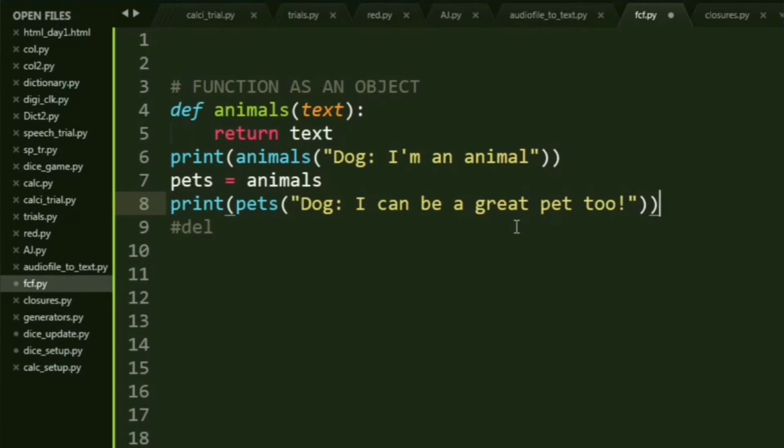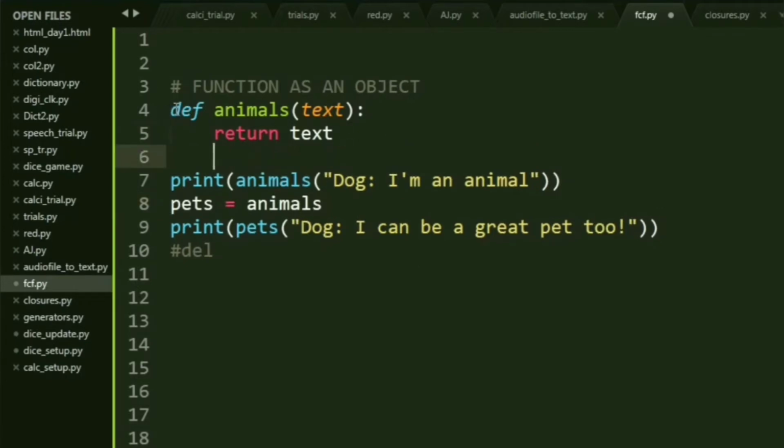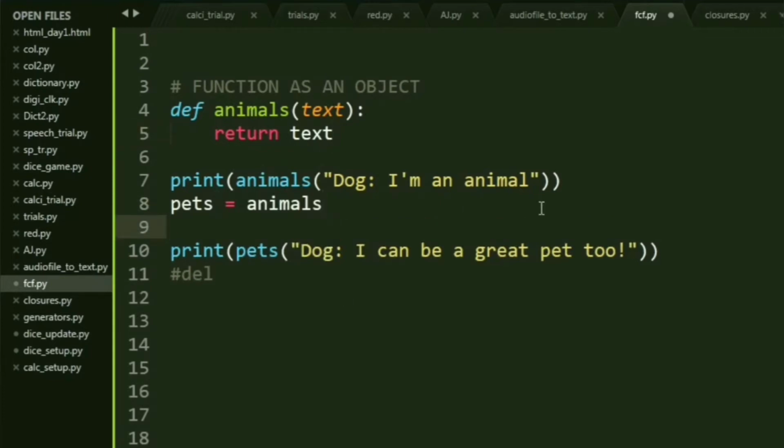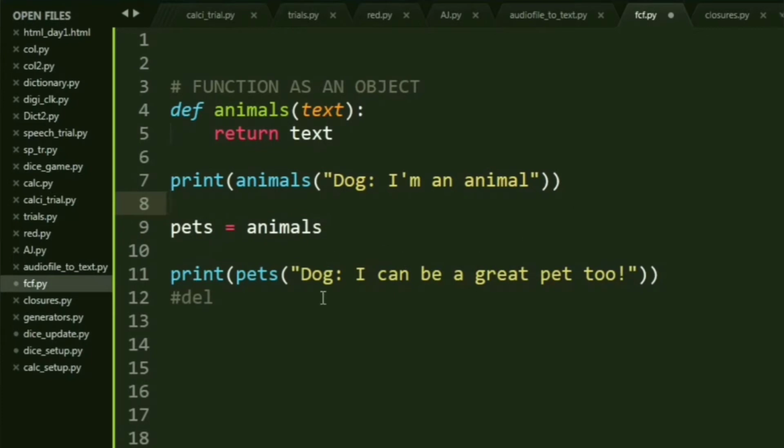Now let's see what's happening. Y'all can see this function that I have defined that takes any text and returns the text itself. And the name is animals. Now what I'm doing is, inside the print function, I call the animals function and I pass the text dog, I am an animal. Now this is all pretty basic, we know all this, right? But now comes the most important part.